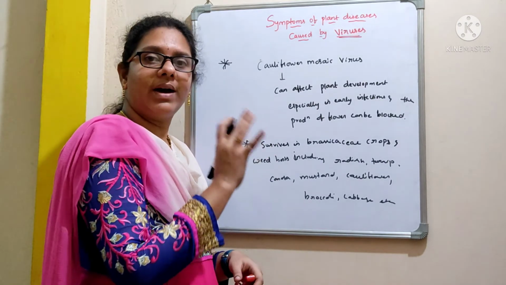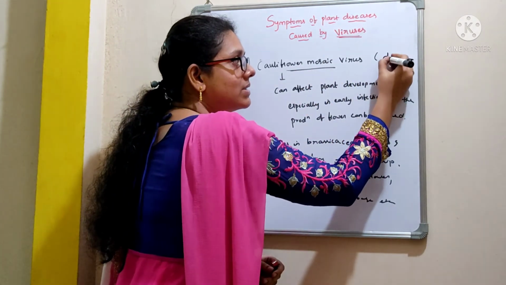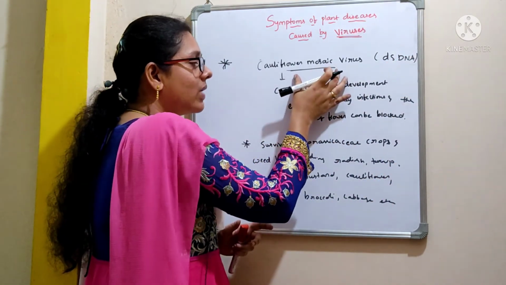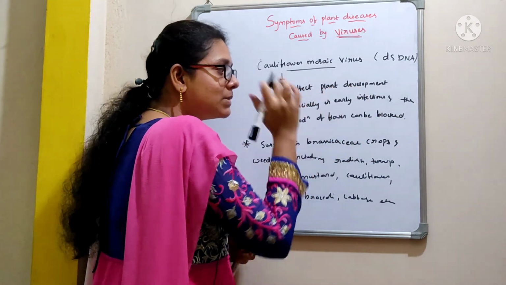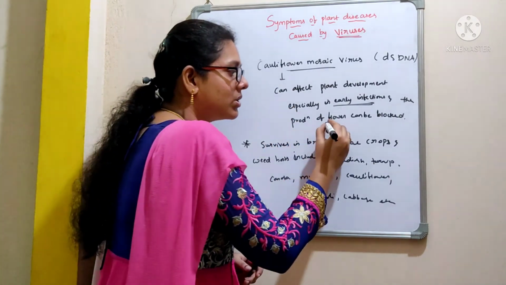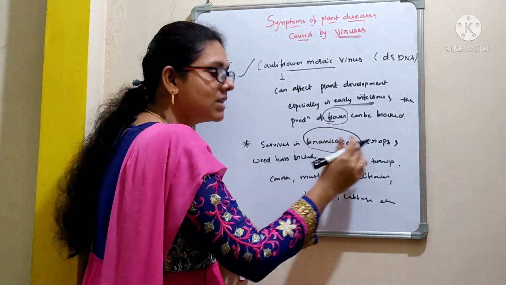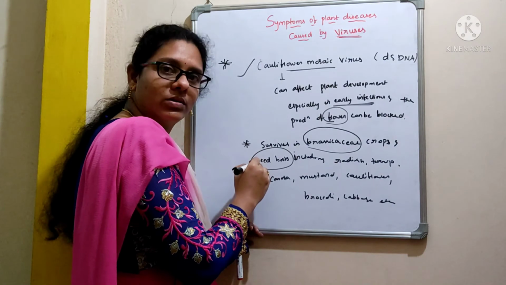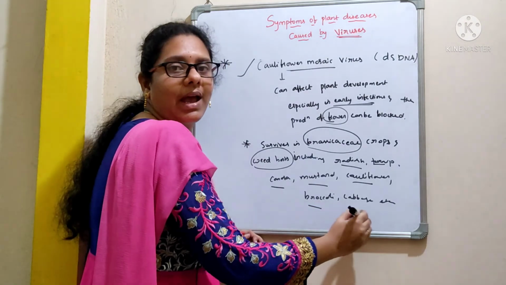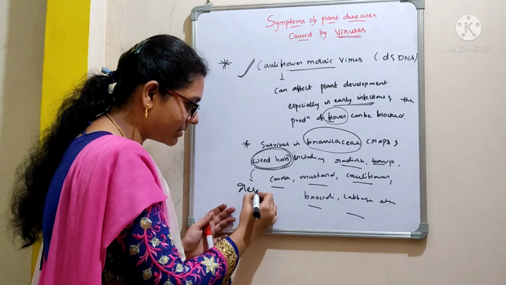The other important viral plant pathogen is cauliflower mosaic virus. This virus contains double-stranded DNA as a genetic material, and moreover this virus can affect plant development, especially in the early infections. So thereby this virus is going to block the production of flowers. And this cauliflower mosaic virus survives in brassicaceae crops and also in the weed hosts, including radish, turnip, canola, mustard, cauliflower, broccoli, cabbage, etc. Here the weed hosts will act as a reservoir for the virus.